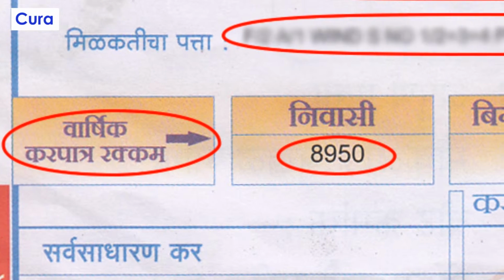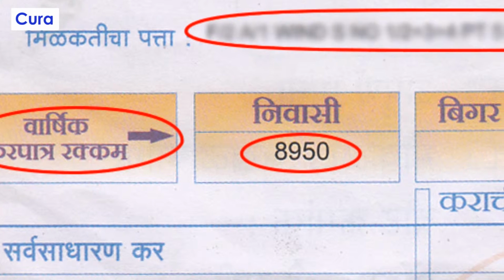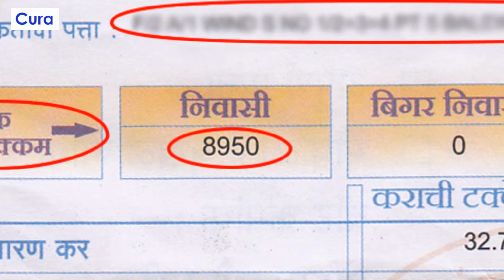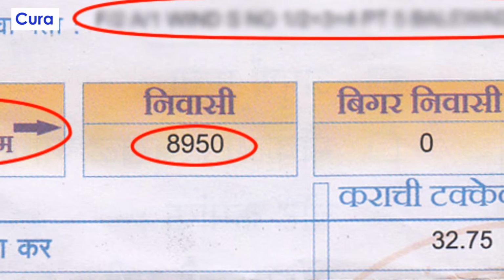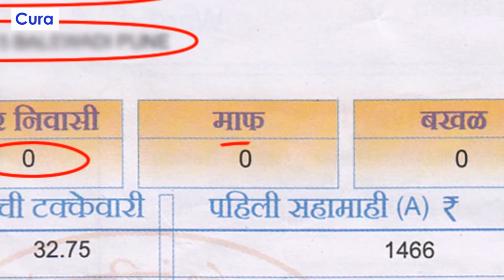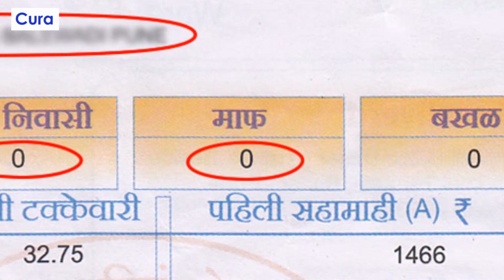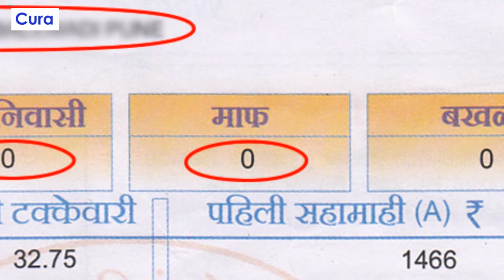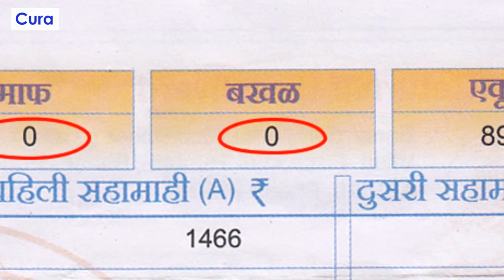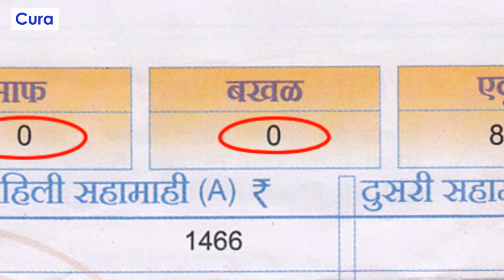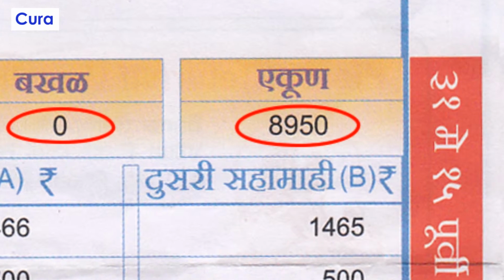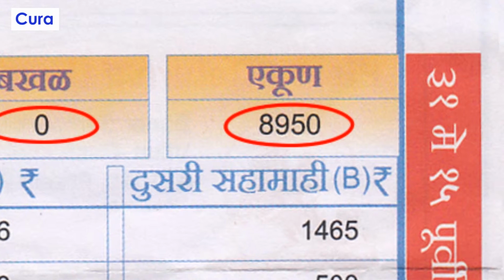Resident. If you are a resident of India, then the annual rateable value for your property will be mentioned under the head resident. And if you are not a resident of India, then the annual rateable value for the property will be mentioned under the head non-resident or Bigar Nivasi. Next, general exemption. This head will contain any amount of exemption in case you are liable to have such exemption. Then, open plot. This head contains the annual rateable value for the open plot in case your property comes under the category open plot. Finally, you will find total. Just beside open plot is the total annual rateable value for the property.